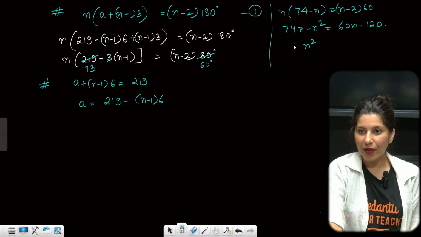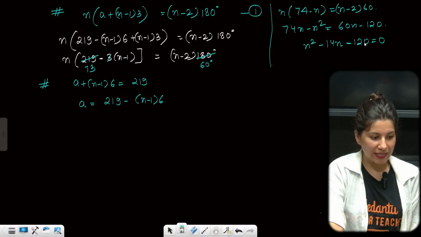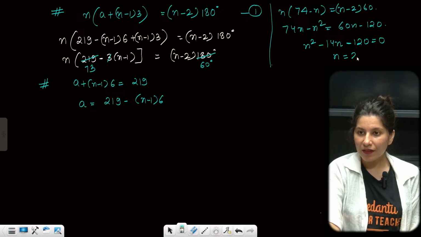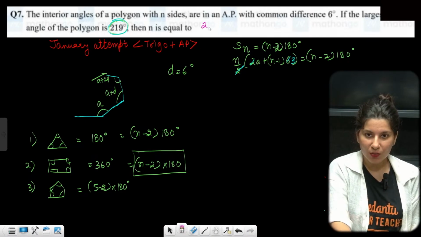So n square minus 14n minus 120 is equal to 0. From here you are going to get n equal to 20, comma minus 6. Minus 6 is anyway rejected, 20 is accepted. So n over here is 20, and your answer for this question is 20.